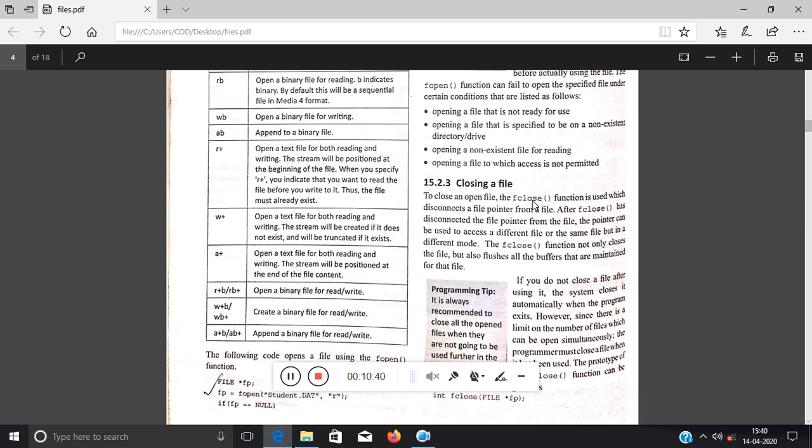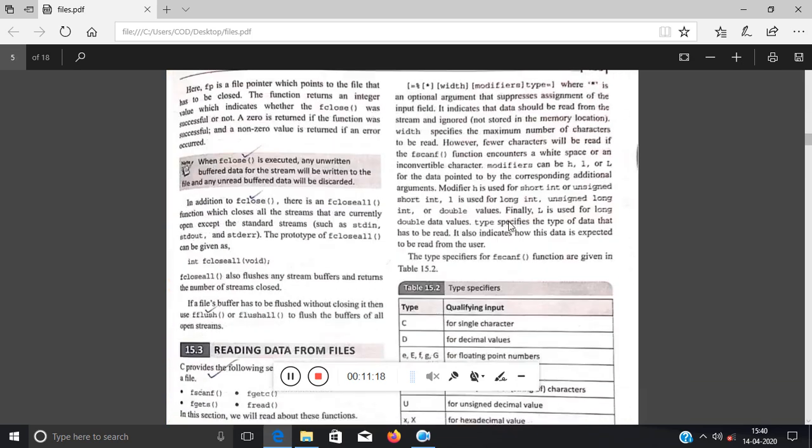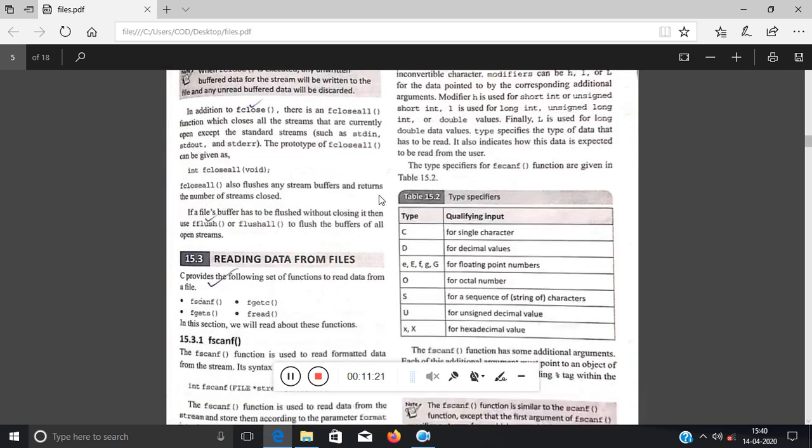Got my point? Suppose somebody has opened a file in read mode, and whatever operation he wants to do, he has not closed the file, then again he is opening the file in write mode, but it will raise an error that the mode of the file is not closed. Why? Because before writing into the same file in the same program, you have to close the session or close the mode. So first read from a file, then close the file, then open the same file in write mode, then write. You can write into the file and then close it. Right? Okay. This part is done.